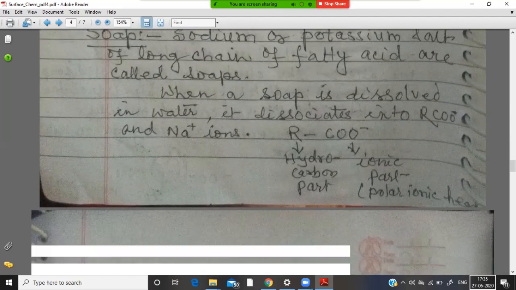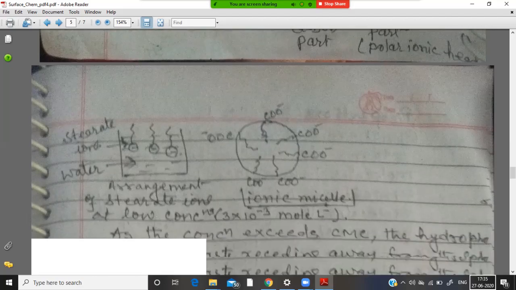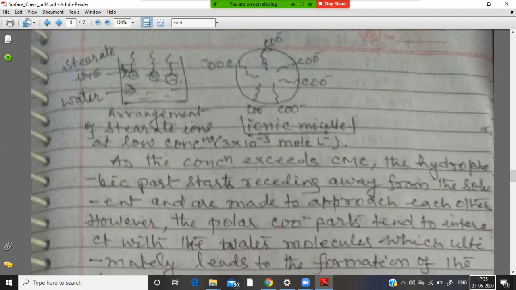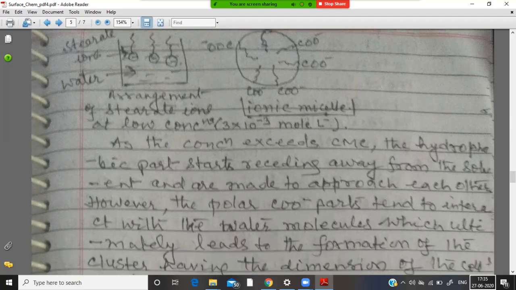Now, let us try to understand when we see that as the concentration exceeds CMC, then what happens? When the concentration exceeds CMC, the hydrophobic part starts receding away from the solvent and are made to approach each other.